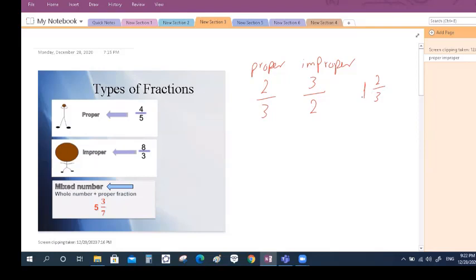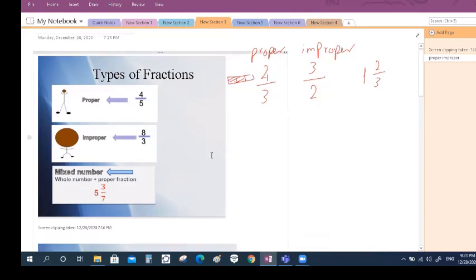What is the meaning of mixed number? Mixed number, if I say that Ahmed eats one whole chocolate, then he eats 2/3 of the second chocolate. He eats one whole, then he completes it with 2/3 of the second chocolate. But here if I say that Natalie eats only 2/3 from one chocolate, I have one chocolate and I divide it into 3 equal parts. Natalie eats two parts out of 3. But she didn't eat one whole chocolate. Okay, got the idea? Okay, we will continue.